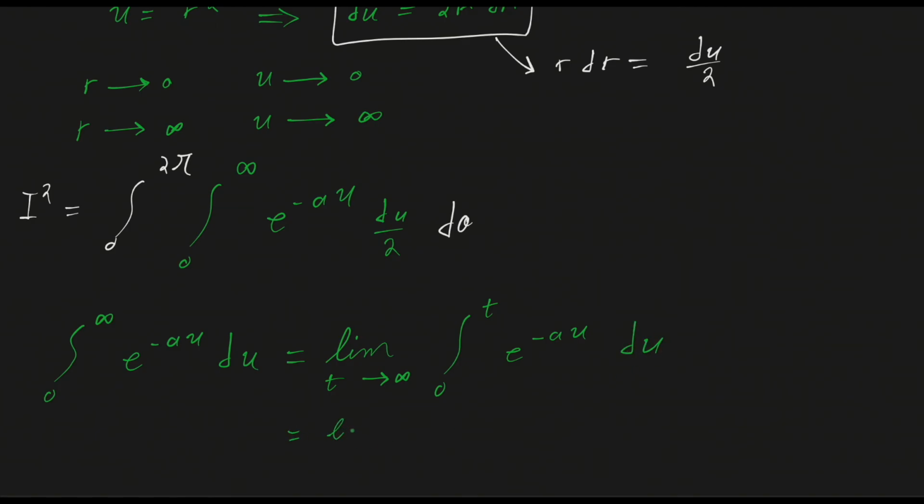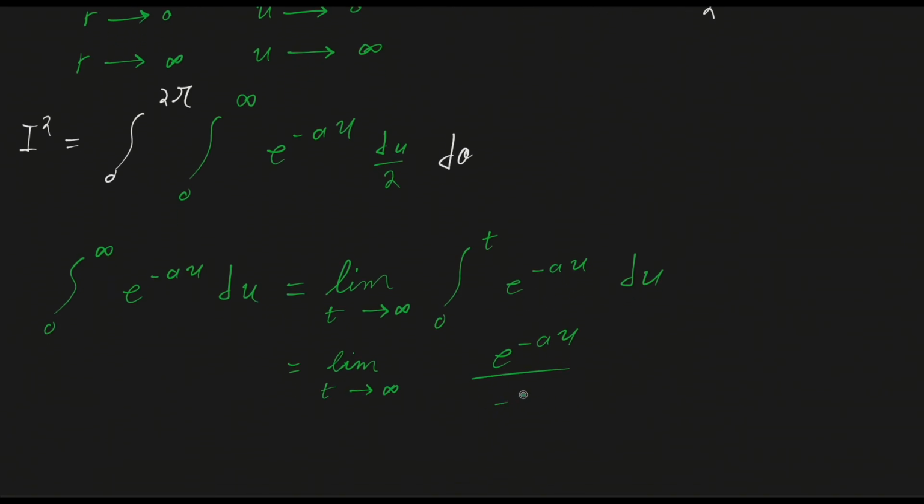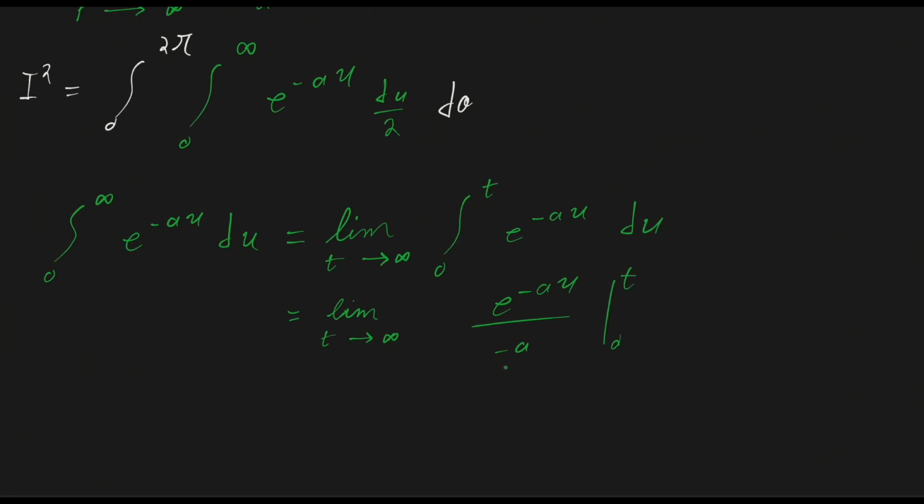And this will be the limit as t tends to infinity. The integral of an exponential is the same function divided by the value in front of the u, so it's going to be the exponential over minus a, from 0 to t.